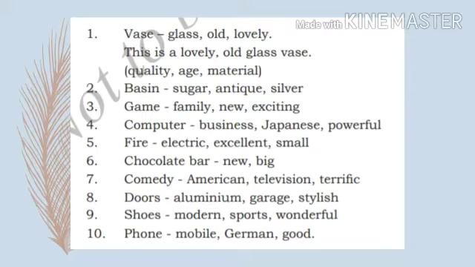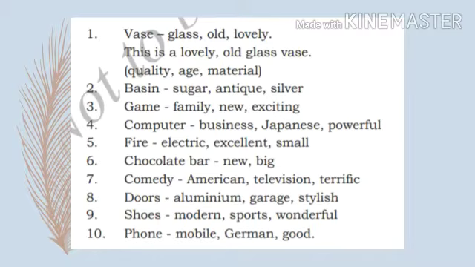So what you need to write is, this is a lovely old glass vase. Quality, age, material. Lovely is quality, old is age, glass is material. That is the way you have to write.